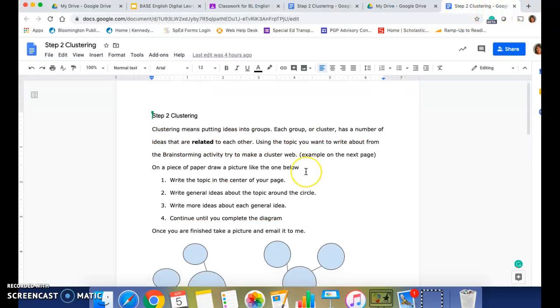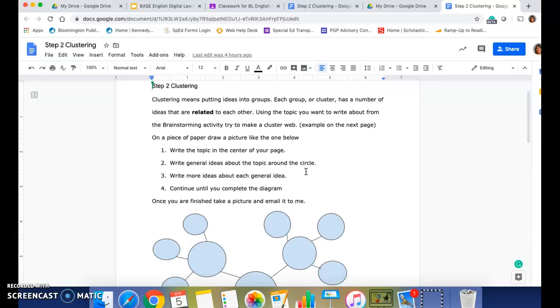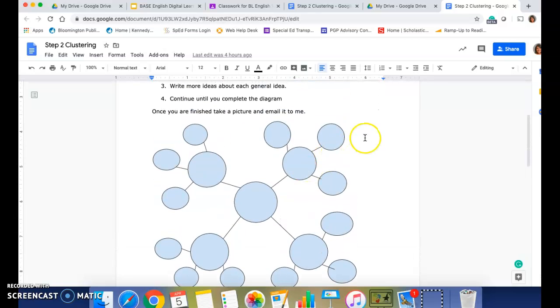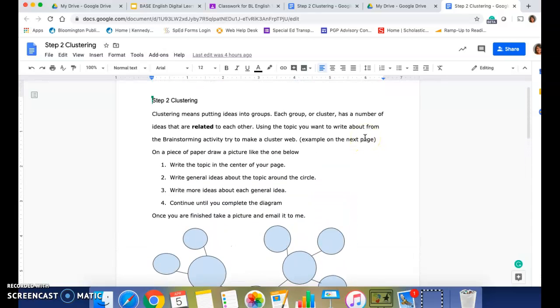So I'm going to go over to this clustering activity today, and I'm going to make a cluster about dogs, okay? So a cluster means that you're putting ideas into groups, okay? This is used to help you stay on topic when you're writing. Each group or cluster has ideas that are related to each other, and then you write about them, okay? So I'm going to write about dogs because that is the one that I chose from my brainstorm activity, okay?